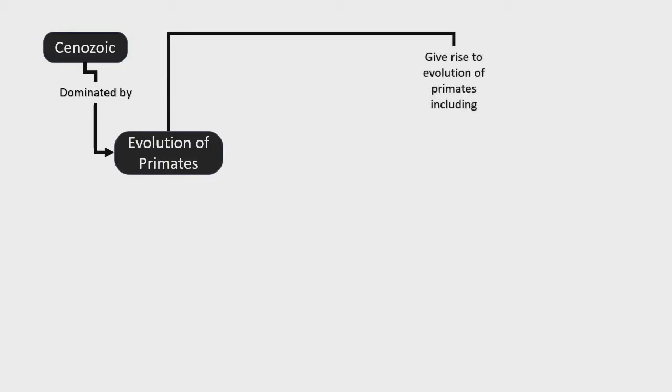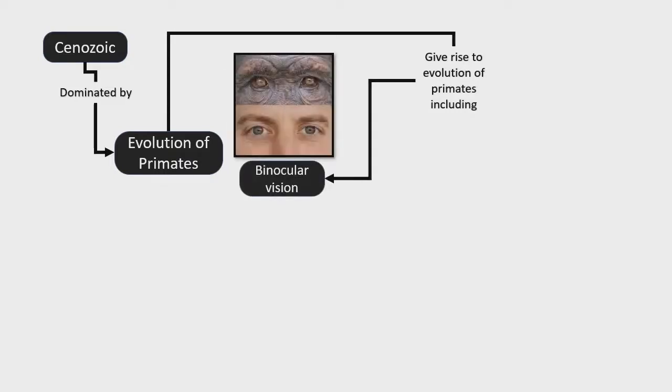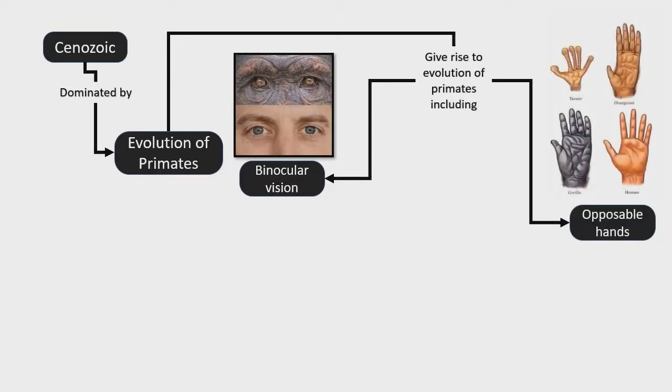The Cenozoic era is dominated by the evolution of primates. Primate evolution now includes binocular vision, opposable hands, and the coming of the hominids.